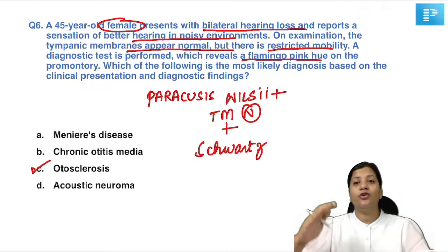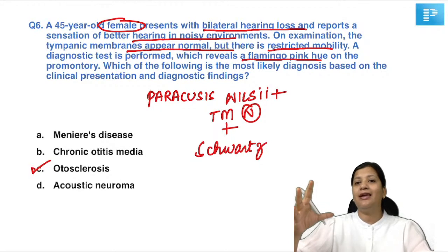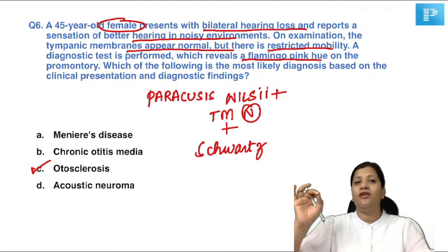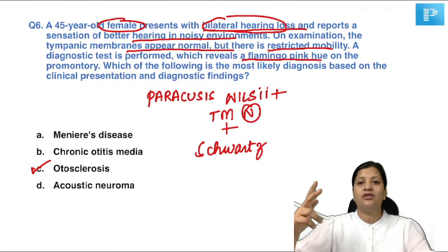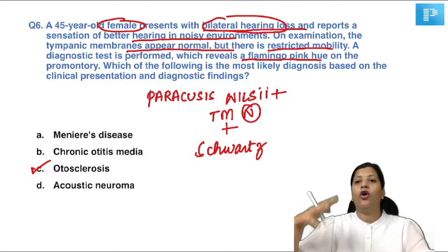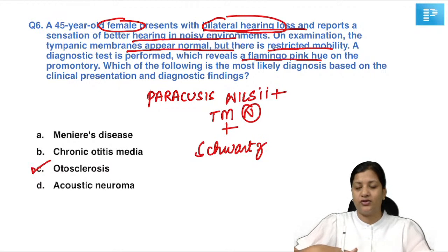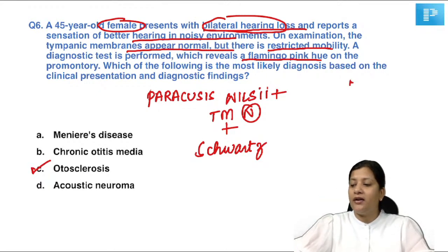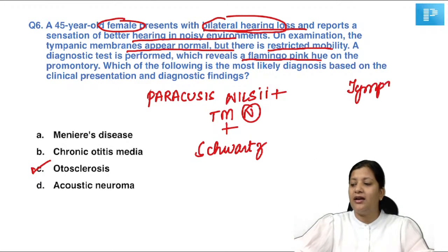Now, this is how the questions can get twisted for your next examination. If I give you a long stem question like this, and we have these keywords: female, bilateral hearing loss, paracusis willisii, tympanic membrane normal, or Schwartz sign, if we have any of these keywords, we know the diagnosis is otosclerosis. They can keep the entire scenario the same, and they can just change the last part.